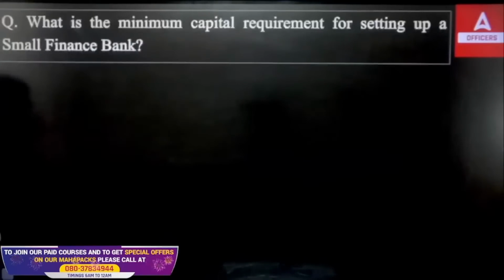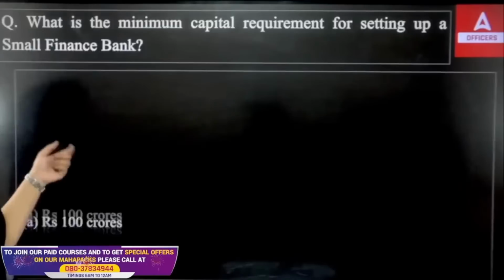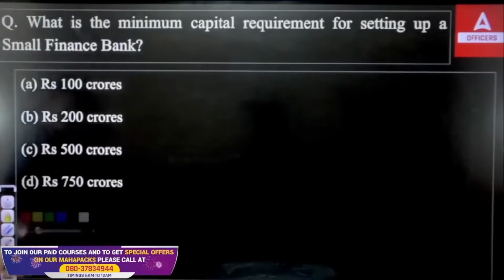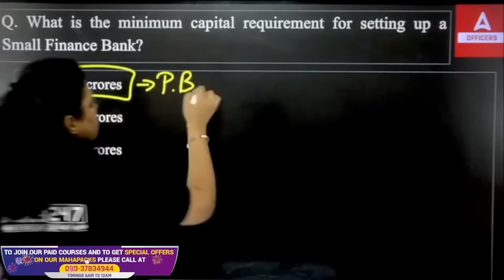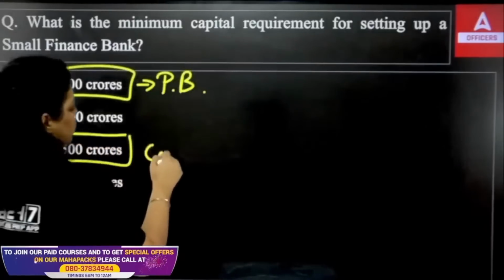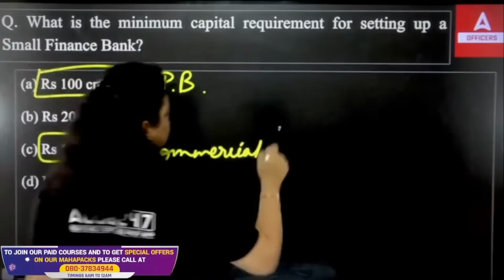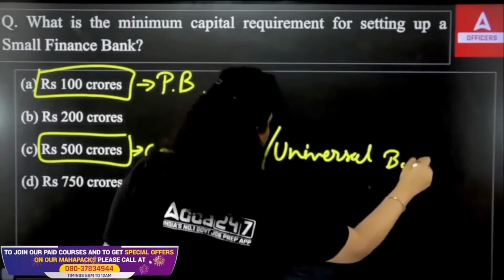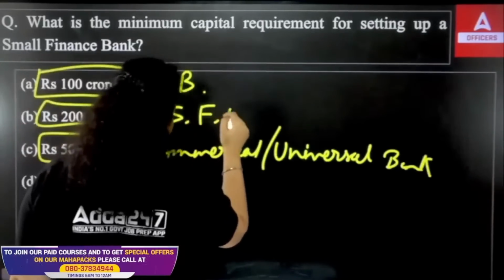Next is, what is the minimum capital requirement for setting up a small finance bank? If you want to set up a small finance bank, what initial capital is required? I have told you 100 crore is required for payment banks, right? Now 500 crore is required for commercial banks or universal banks, and 200 crore is required for a small finance bank.